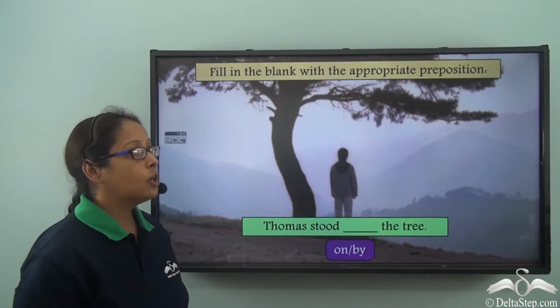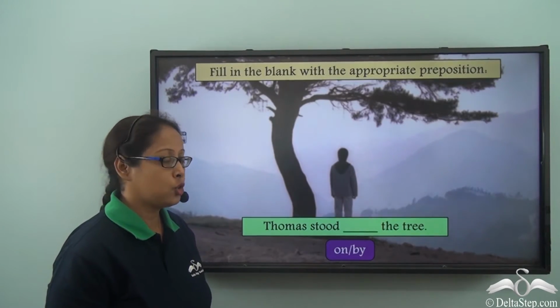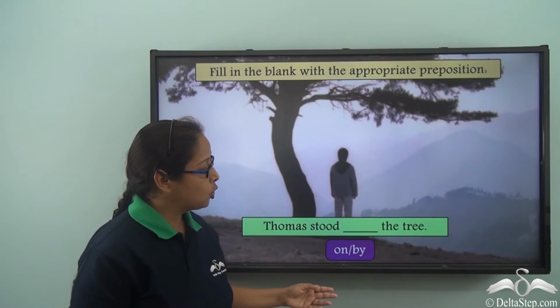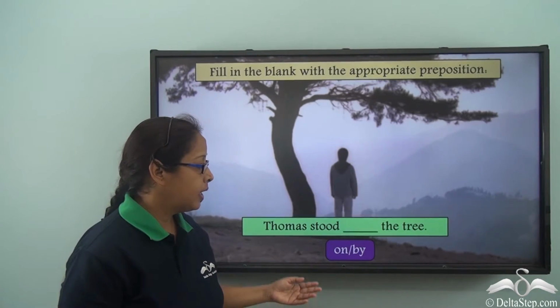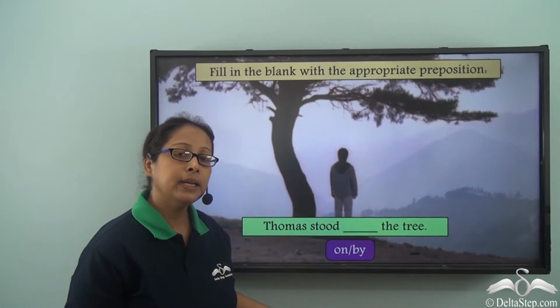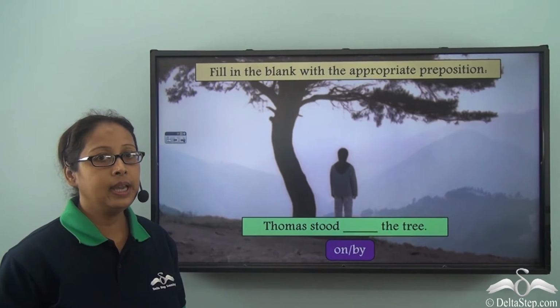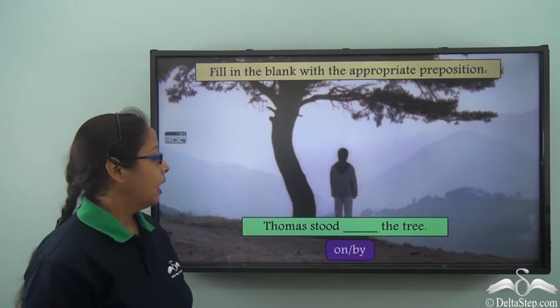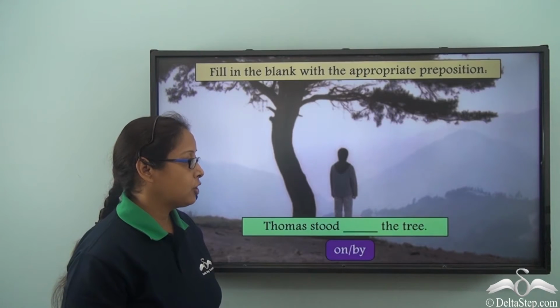Fill in the blank with the appropriate preposition. Thomas stood dash the tree. On, by. What do you think will be the answer? Thomas stood dash the tree.